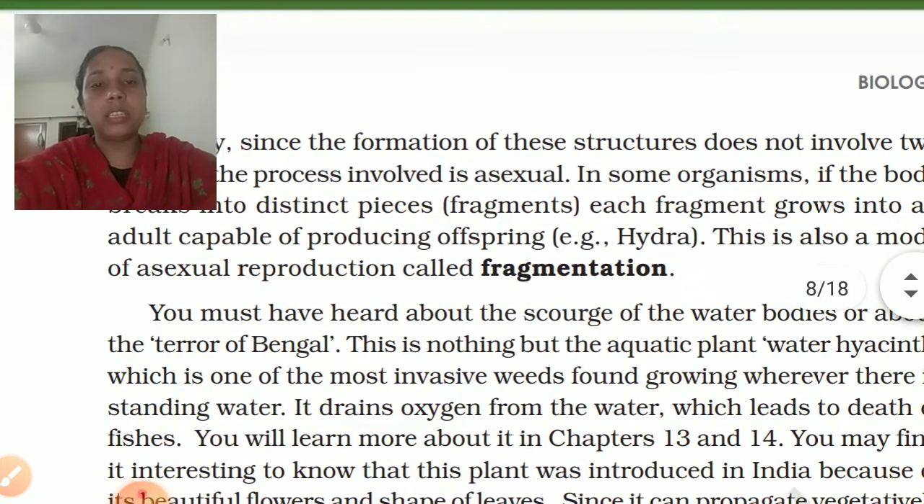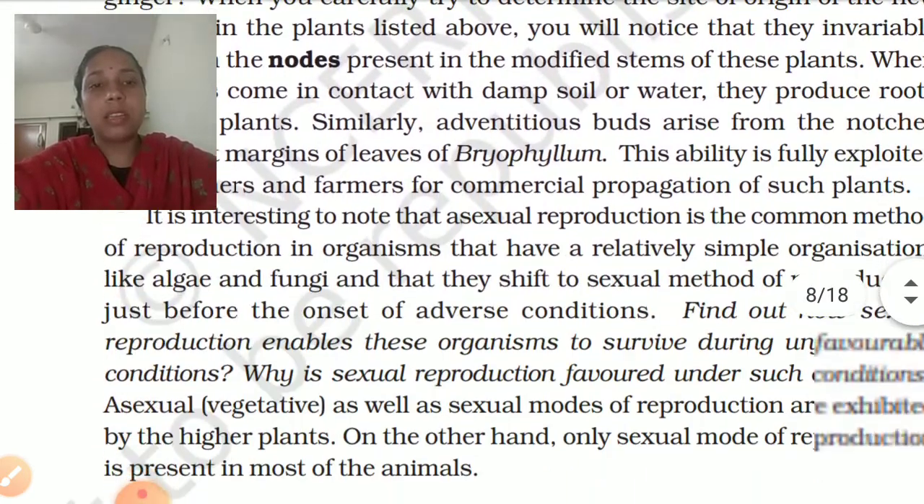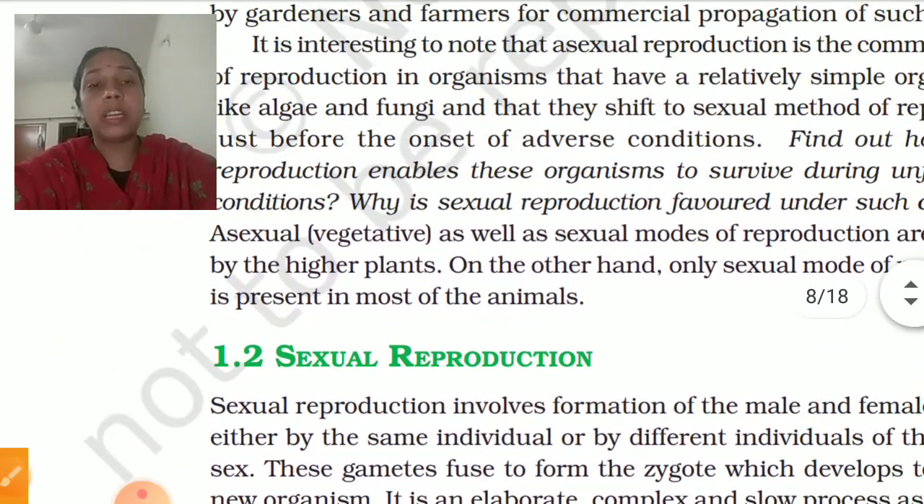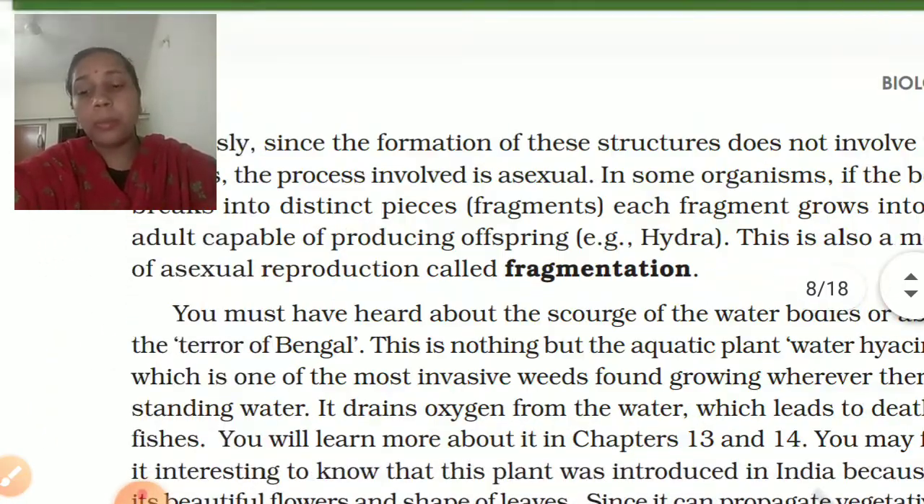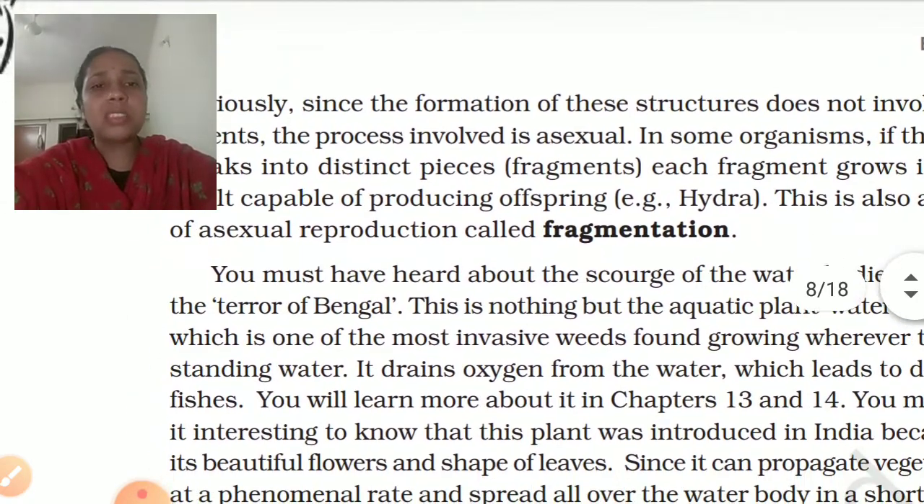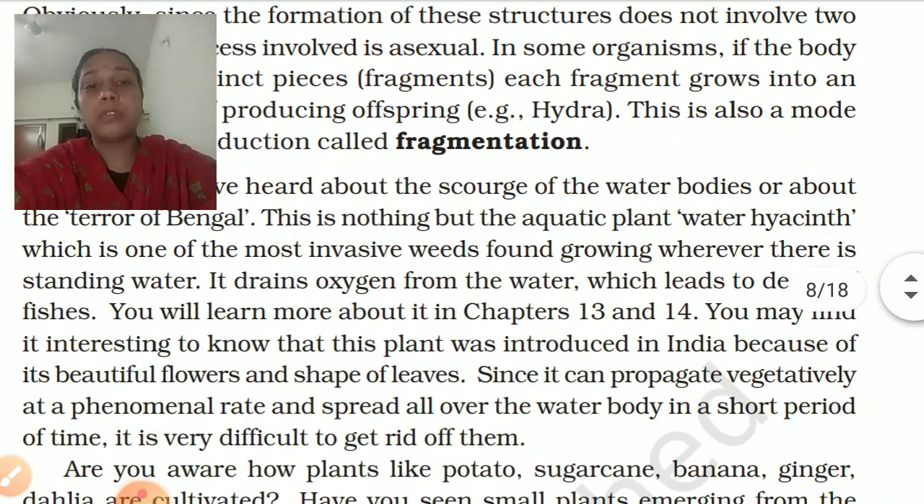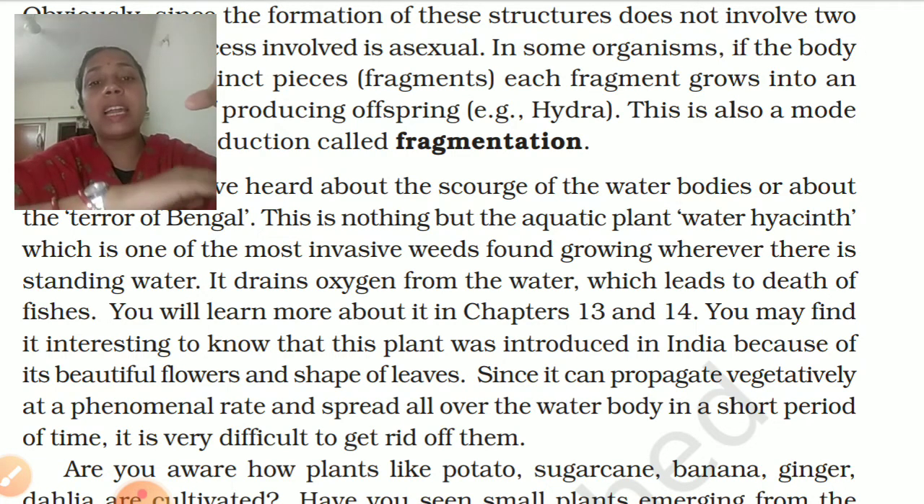Fragments we had seen. In this we had also studied about terror of Bengal. Previously we had studied about terror of Bengal. What is this terror of Bengal? This is an aquatic plant, which is also known as water hyacinth. It has a high reproductive rate. It can cover whole standing water.